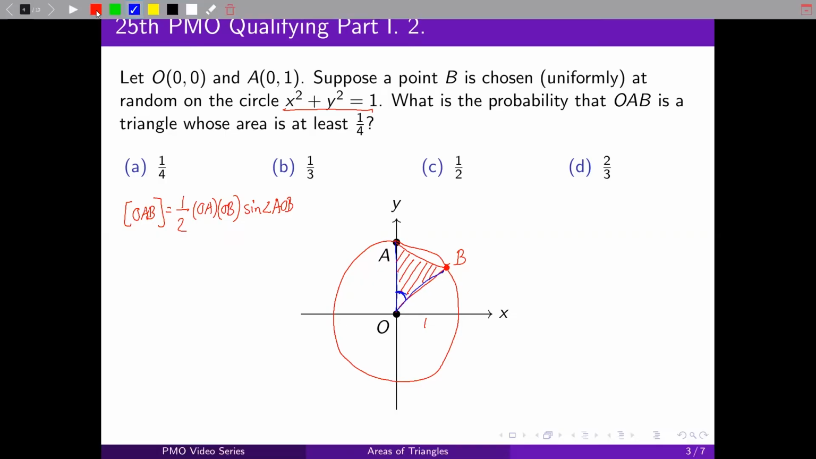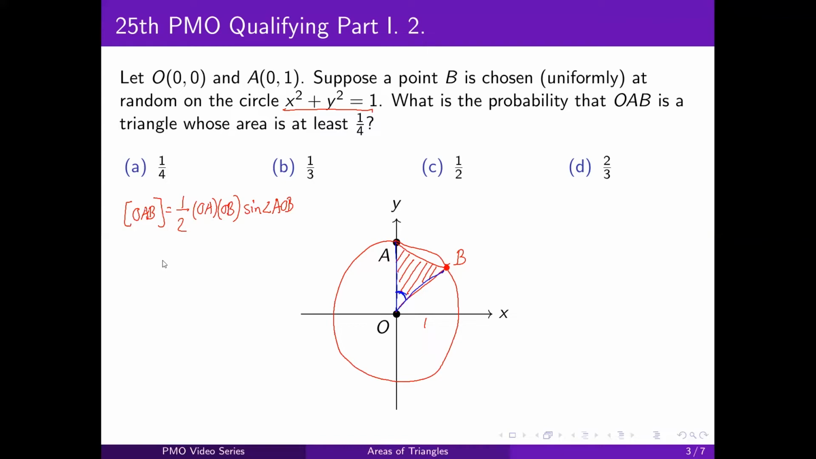And why do we want to use this formula? We can use this formula because OA and OB, we know that they are both equal to 1. They're equal to 1 because they're on the circle. And remember, the circle has a radius of 1. So we know for sure wherever B is, no matter where you choose B, OB is always going to be 1.